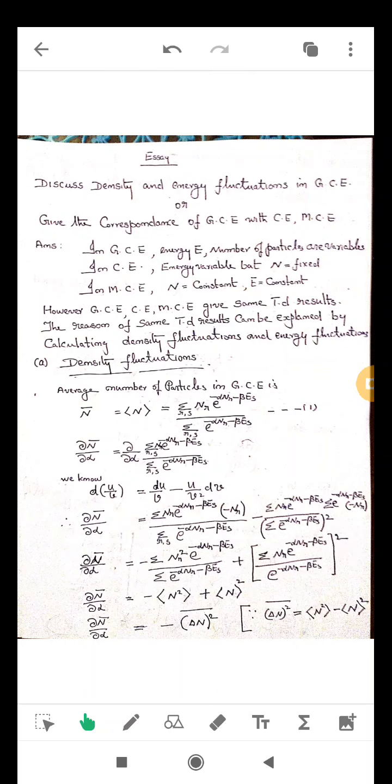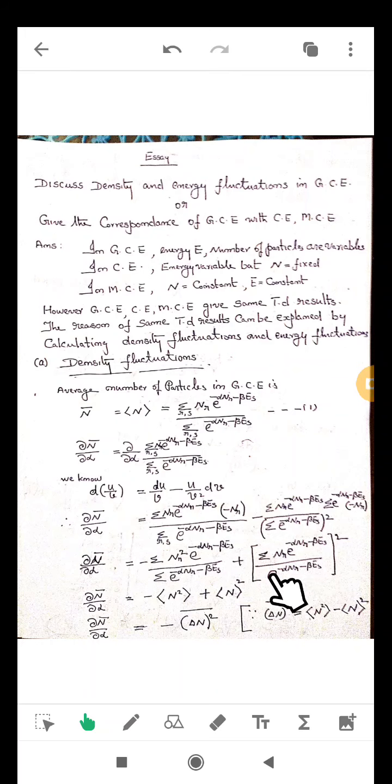that is minus n_r. So dou n bar by dou alpha equals, take this negative outside, n_r into this n_r, so n_r square, into the remaining term e raised to minus alpha n_r minus beta E_s by the denominator, this value, minus into this last minus, equals plus. So plus into, this is the same function, x into x, so x square. So n_r e raised to minus alpha n_r minus beta E_s, again n_r e raised to minus alpha n_r minus beta E_s, whole square by denominator square. So we take the whole square.